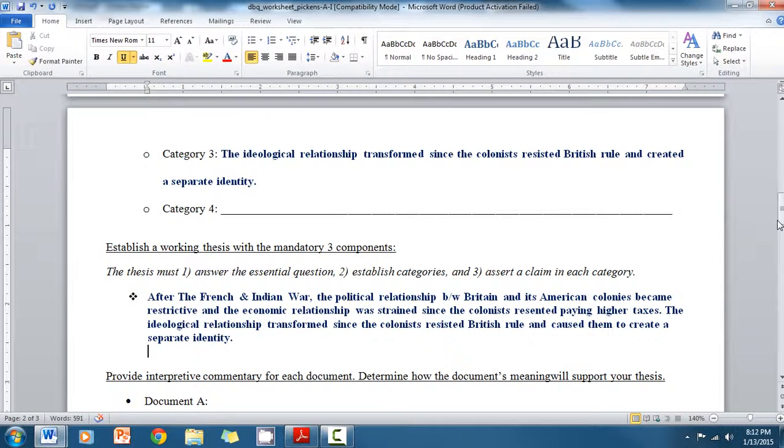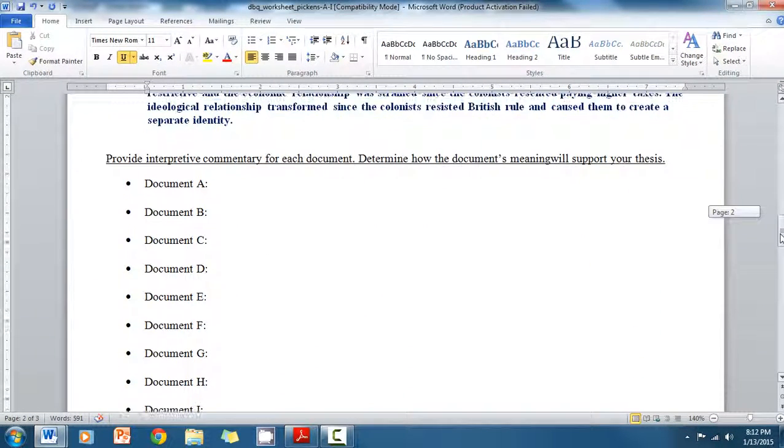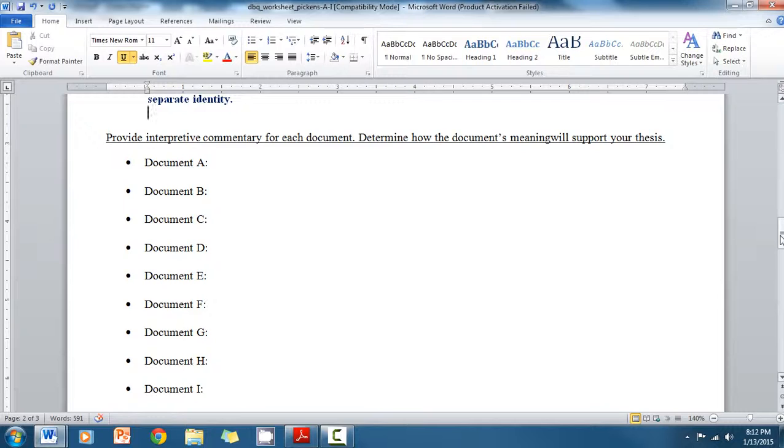And so for the rest of the DBQ worksheet, you would just discuss how each document supports your thesis, and then you generate something called SFI, specific factual information, and that's kind of used to give your argument validity.